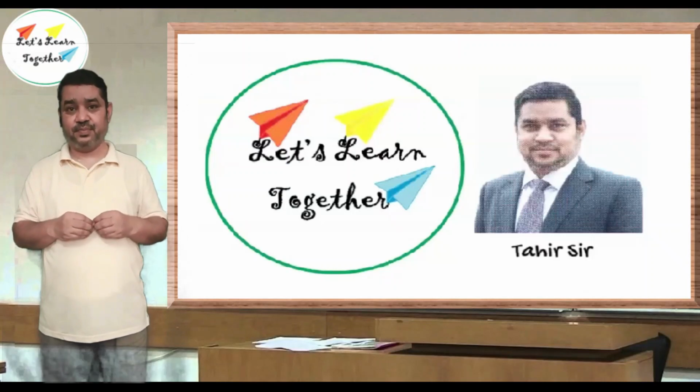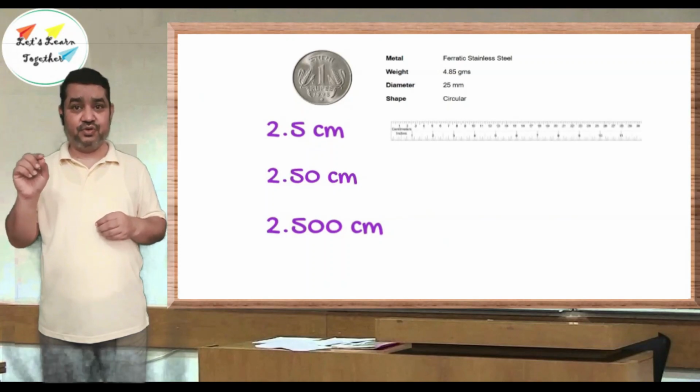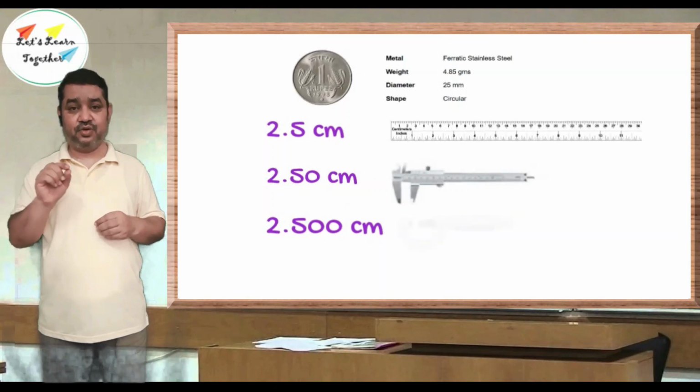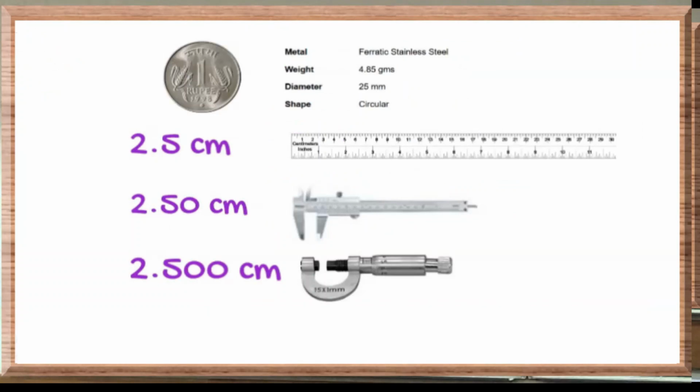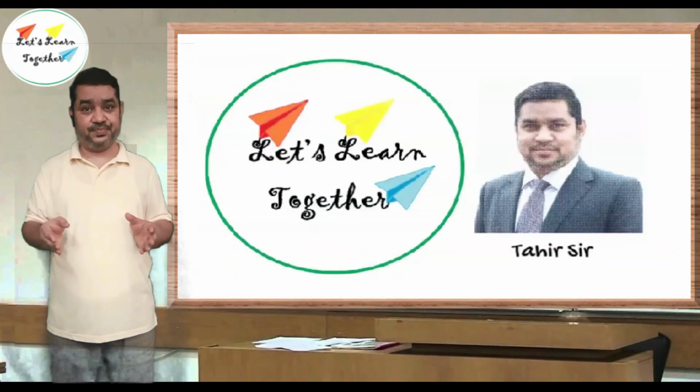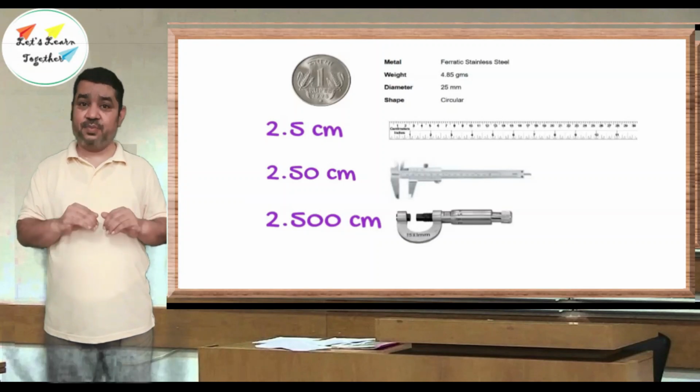measure the quantity. Here 2.5 centimeter tells us the instrument which you have used can measure up to only the first decimal place. The 2.50 centimeter means the instrument you have used will measure up to the second decimal place. Similarly, for 2.500, an instrument like a screw gauge must have been used, which can measure up to the third decimal place. So all the measurements not only carry the information about the measurement but also about the instrument which is being used to measure it.